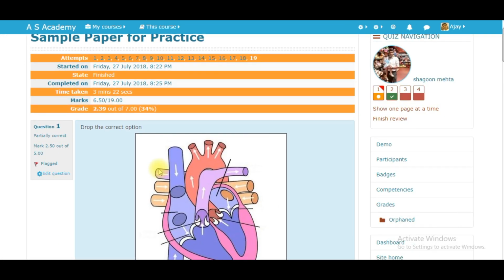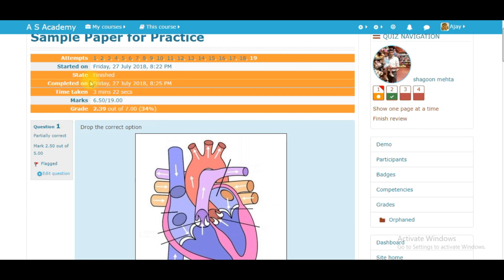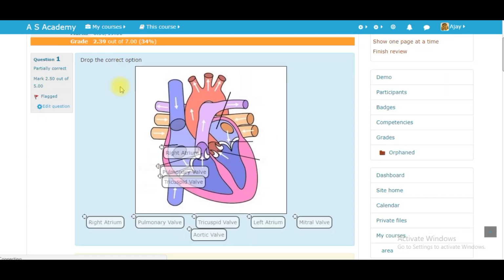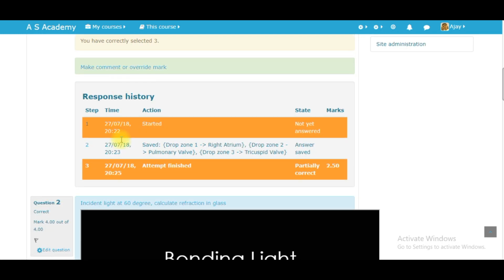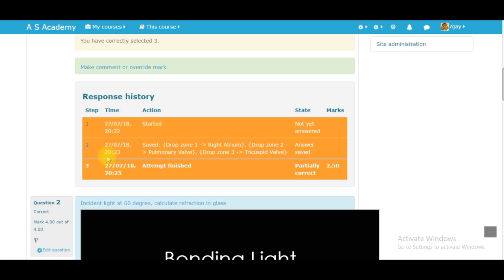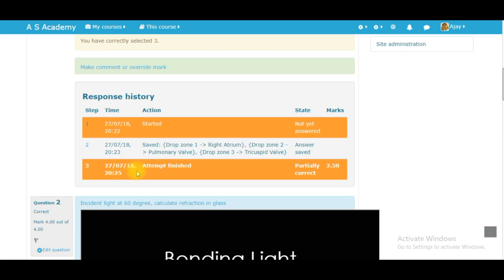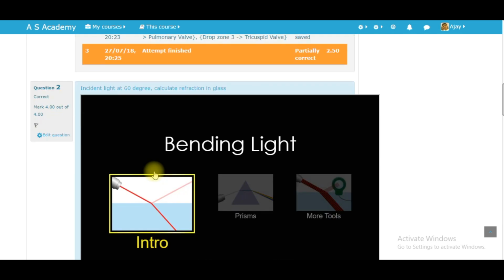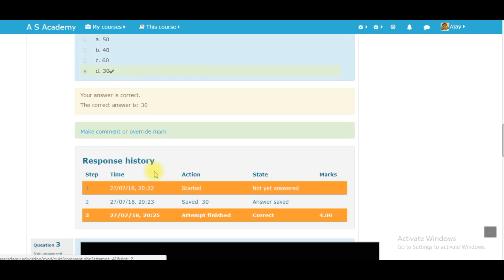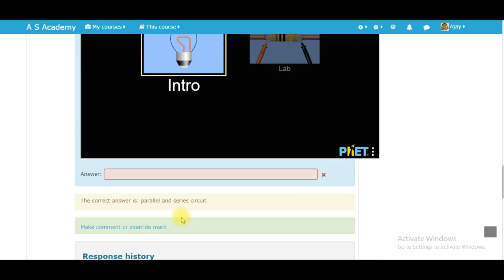Now I can see which paper was attempted at what time, how much time the student took to submit this paper, which are the correct options, which are the wrong options, what time it started, what time the student actually used the drag and drop option, and what time it was finished. So each and every detail is recorded, and I get to know what exactly is going on while the child was taking the paper. So this helps me to do a detailed analysis of understanding how the paper was attempted.